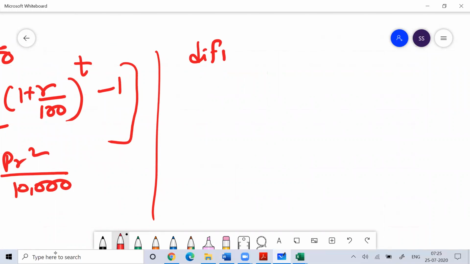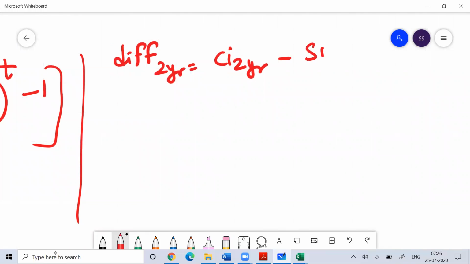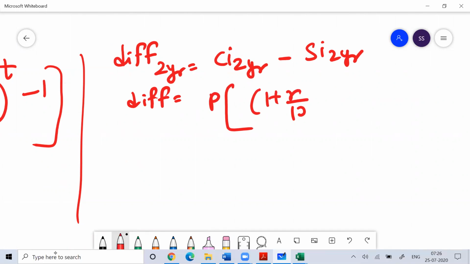So the difference between compound interest and simple interest after 2 years would be nothing but the compound interest after 2 years minus the simple interest after 2 years. So you can write the difference: this is P into (1 plus R by 100) to the power 2 minus 1, minus 2PR by 100.